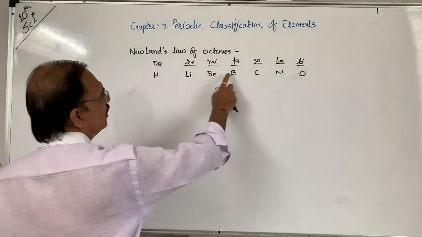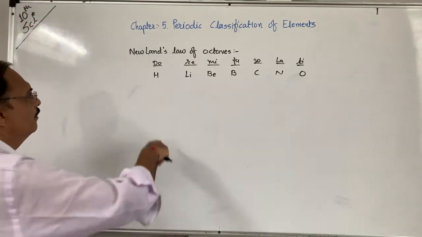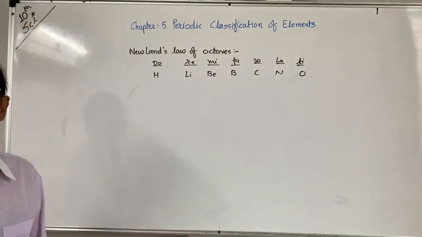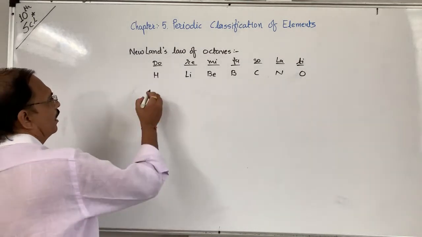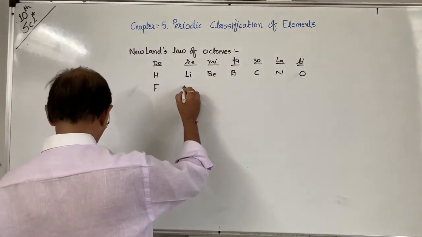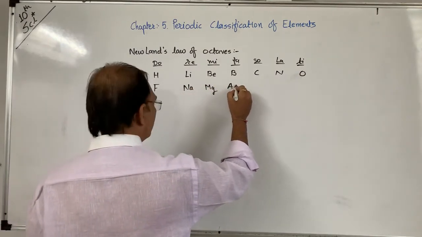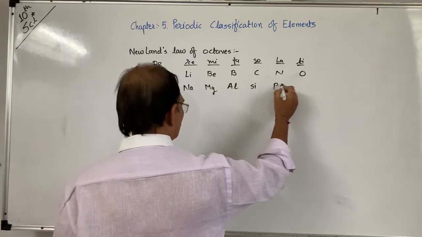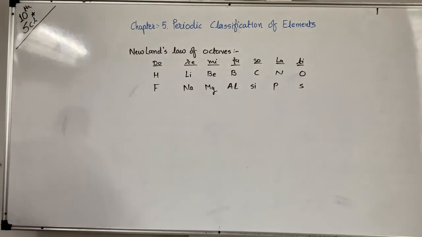So 1, 2, 3, 4, 5, 6, 7. Every 8th element he placed exactly below the first one, so that their properties are similar, and they are arranged in the increasing order of atomic mass, like fluorine, sodium, magnesium, aluminium, silicon, phosphorus, sulfur, in this way. So he tried to arrange the 56 elements in this way, but he failed to explain all this.